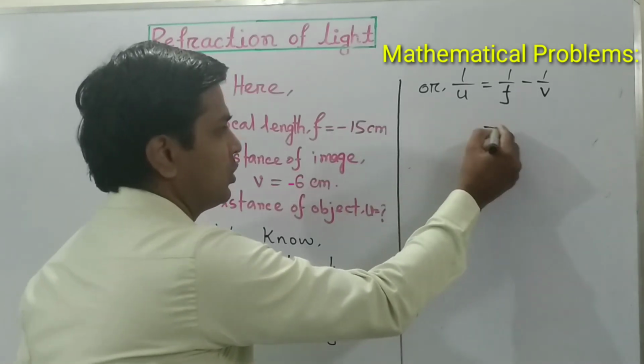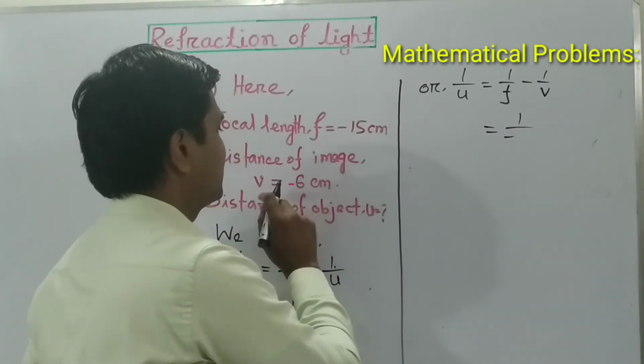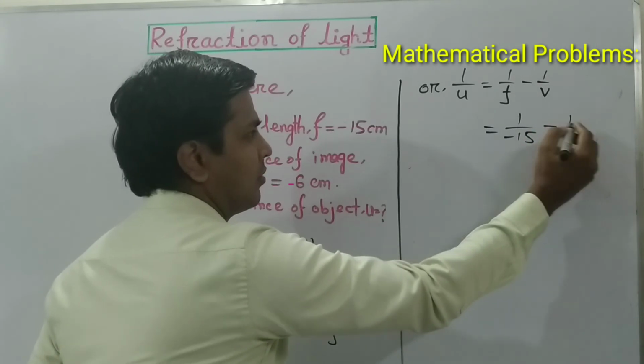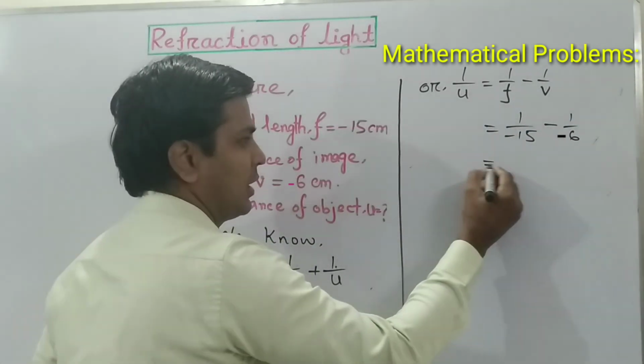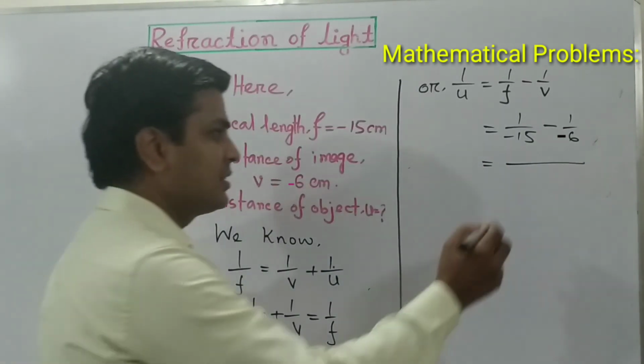If we put the values of f and v, then we can write minus 15, and the value of v is minus 6. The LCM of 15 and 6 is 30.